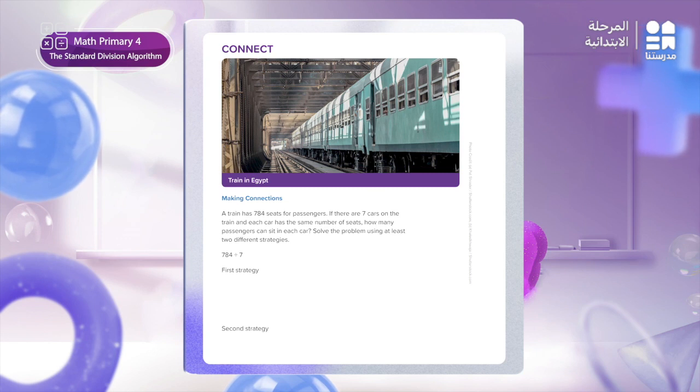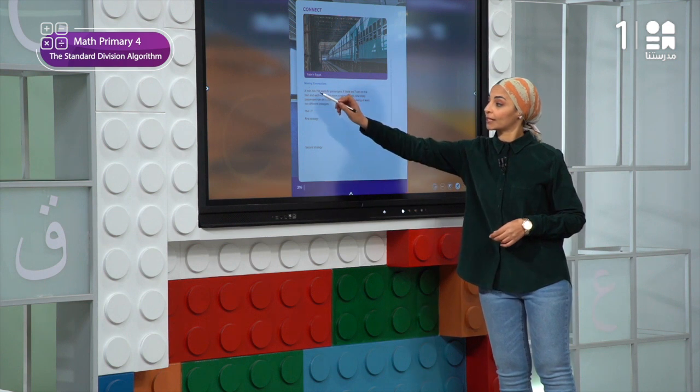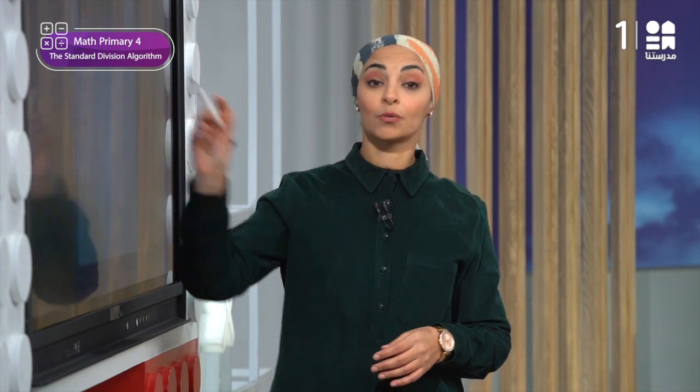And now, as you see here in the connect part, let's solve this problem. This problem tells us that a train has 784 seats for passengers. If there are 7 cars on the train and each car has the same number of seats, the question asks how many passengers can sit in each car. Now solve the problem using at least 2 different strategies. I will give you some time now to solve it. When we are back, we will discuss all together your answers.